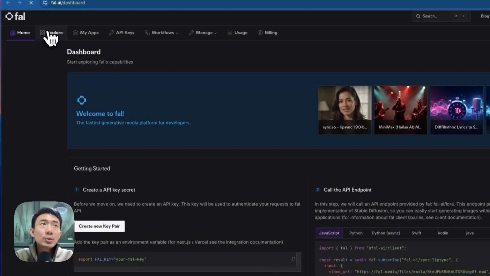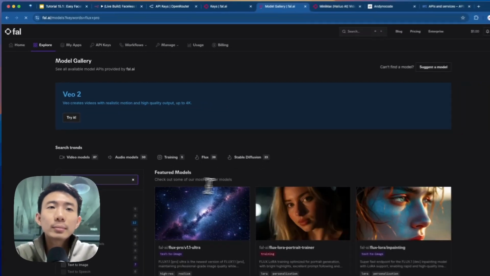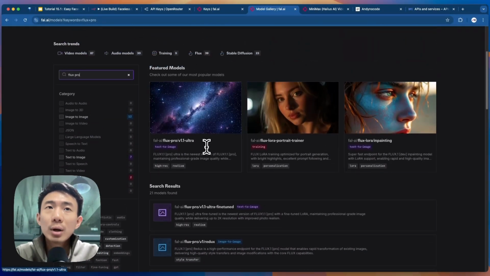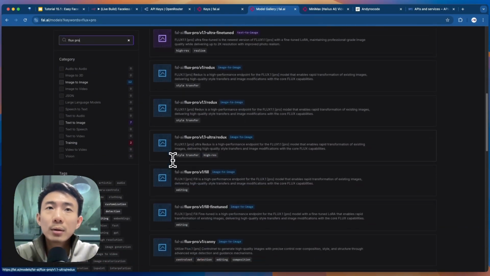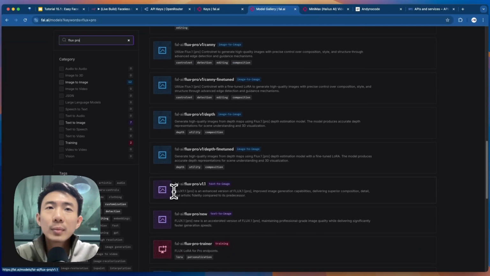For example, we can search for Flux Pro. This one. There are so many models, and we're going to use Flux Pro today. Flux Pro version 1, this one. Version 1.1, this one. We're going to use this one.